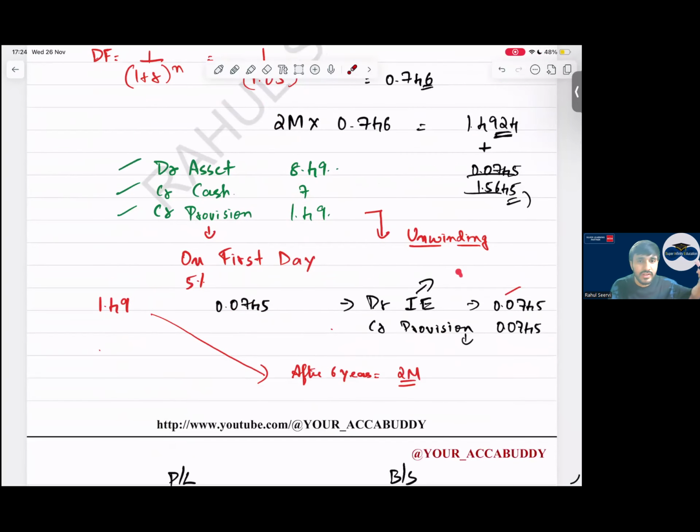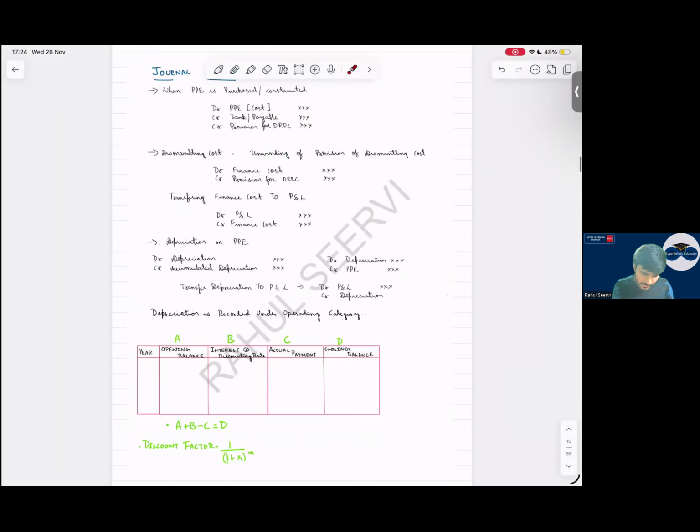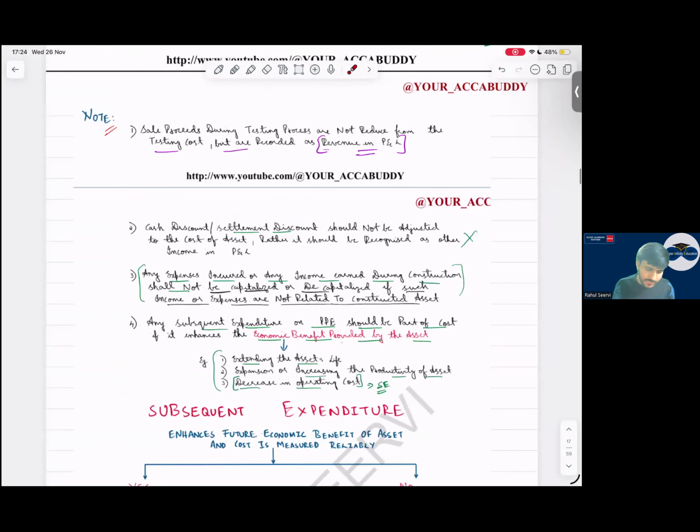In the next year, we charge interest expense and we record depreciation. So read the question carefully. If the question is saying total expense, in that case we have to include interest as well as the depreciation relating to the provision. Do not make this silly mistake in your exam. So this part is done. Now coming to some important points which you have to keep in mind.